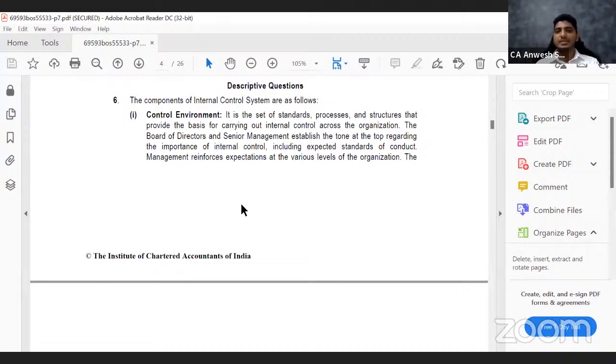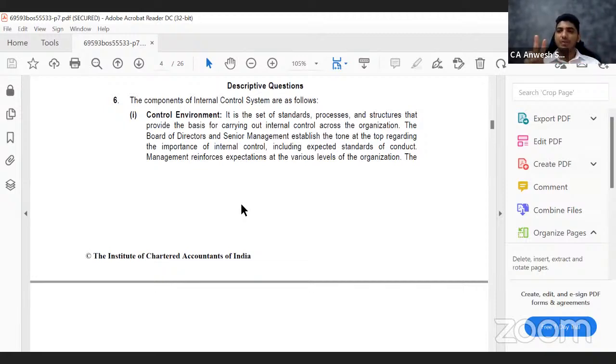The first component is control environment. As an auditor or as a consultant, you will understand the environment of the organization. So let us say you go to a different business, one more business, the owner or the management people come to you and say, we are completely transparent. We have nothing to hide. We only have one set of books, that is also computerized. So everything that is entered in the system is recorded. Nobody can delete anything. So we are transparent. We are paying all the taxes. We are paying all the dues. There is nothing to hide.